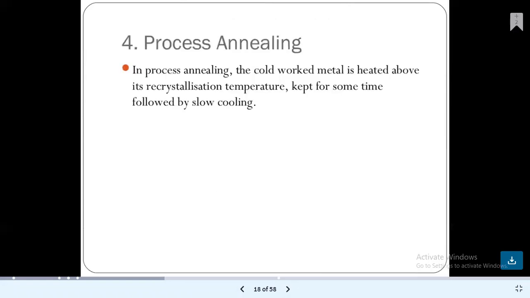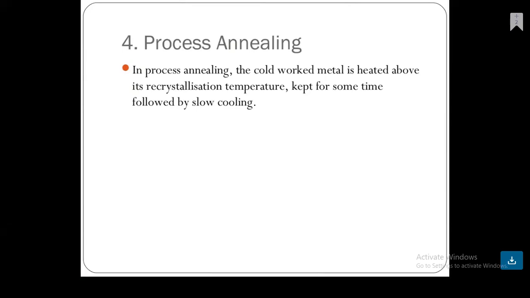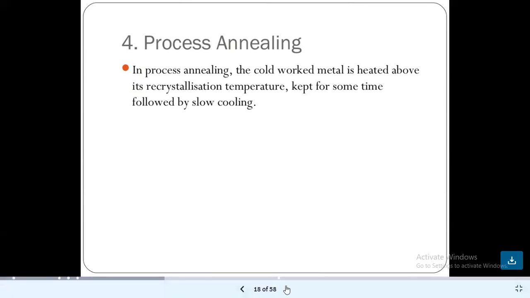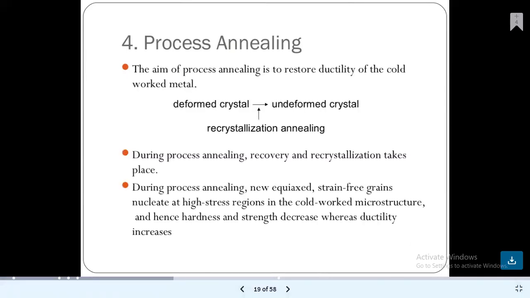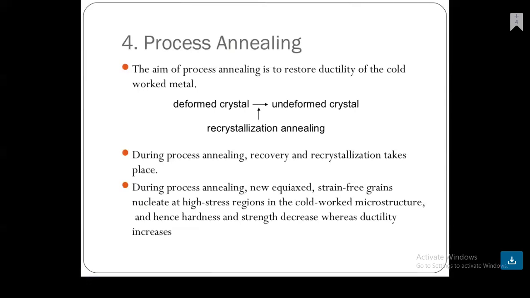Process annealing. In process annealing, the cold worked metal is heated above its recrystallization temperature, kept for some time, followed by a slow cooling process. The aim of process annealing is to restore the ductility of the cold worked metal. Deformed crystals give undeformed crystals, and this is recrystallization annealing. During process annealing, recovery and recrystallization take place.